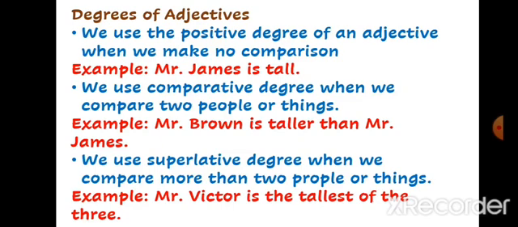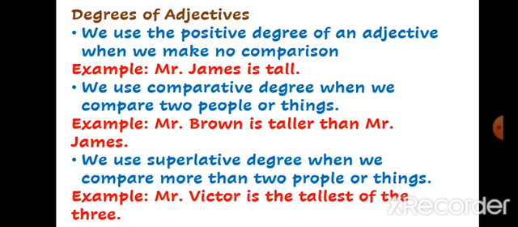Next, we use superlative degree when we compare more than two people or things. Here, example, Mr. Victor is the tallest of the three. Mr. Victor is the tallest of all of them. Among three, Mr. James, Mr. Brown, Mr. Victor is the tallest.